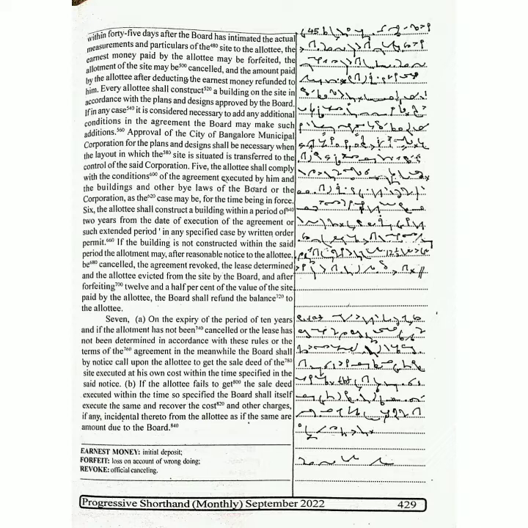B. If the allottee fails to get the sale deed executed within the time so specified, the board shall itself execute the same and recover the cost and other charges, if any, incidental thereto from the allottee, as if the same are amount due to the board.